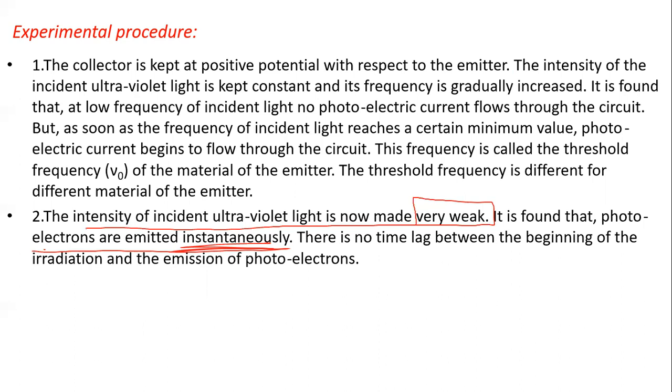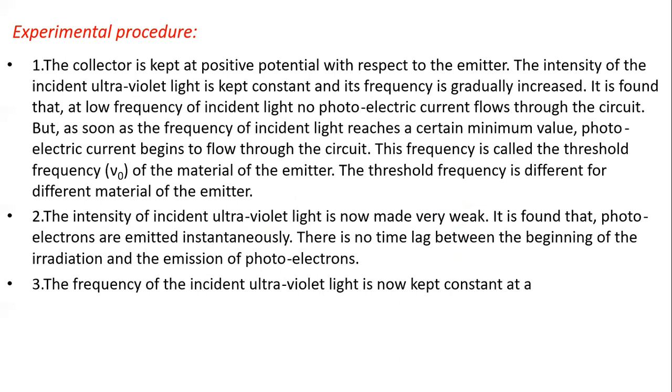There is no time lag between the beginning of radiation and the emission of photoelectrons. As the intensity of incident ultraviolet light is made weak, we see slightly fewer photoelectrons emitted. As we decrease or increase the intensity, at the same time we observe the change in the photoelectric current. So there is no time lag. We can write in a single line: the photoelectric effect is an instantaneous process, with no time lag.